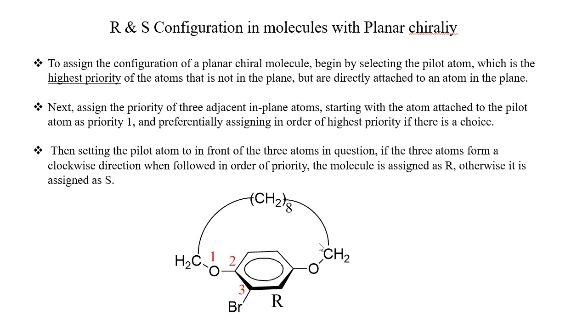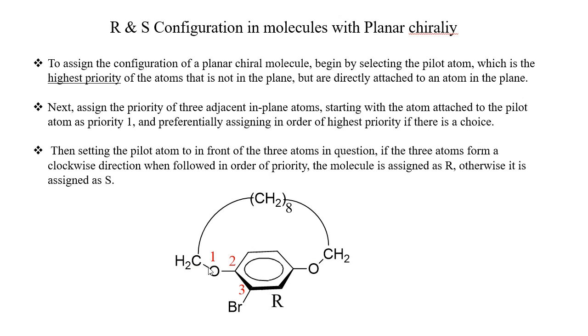But which of these carbon atoms can be taken as the pilot atom? This carbon atom or this carbon atom? This carbon atom should be taken as the pilot atom because it has higher priority than this carbon atom.